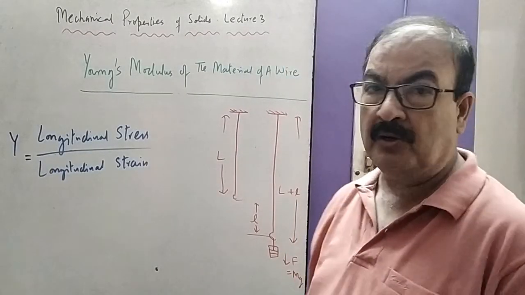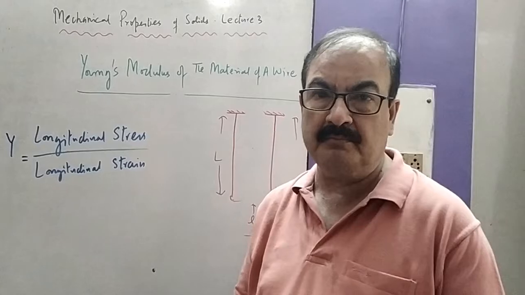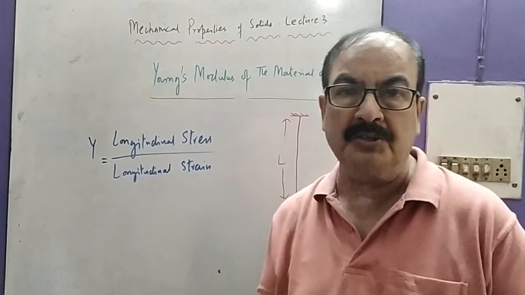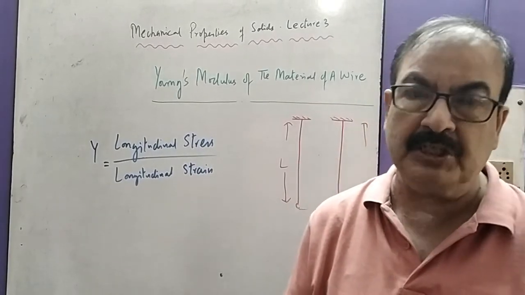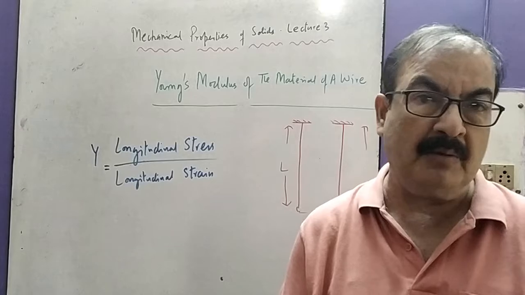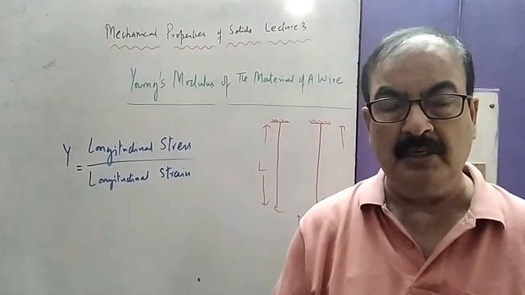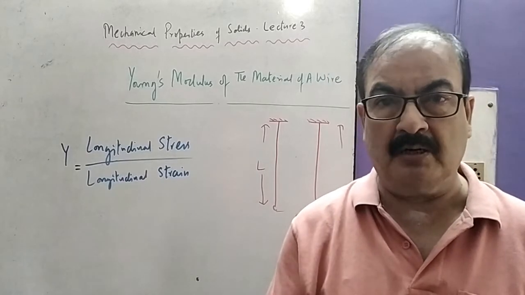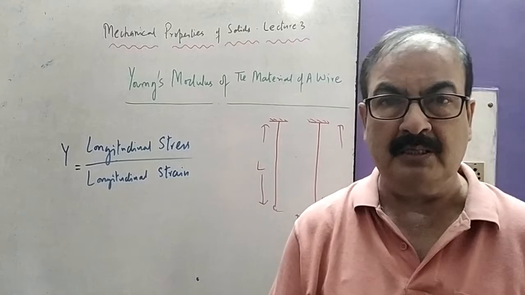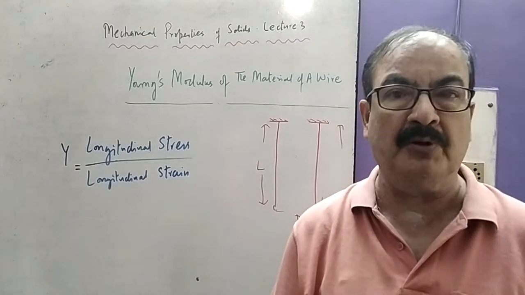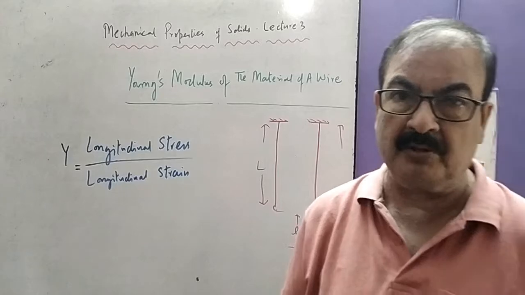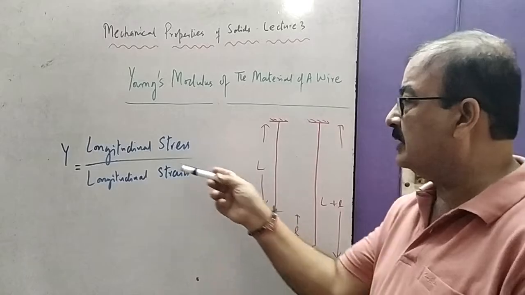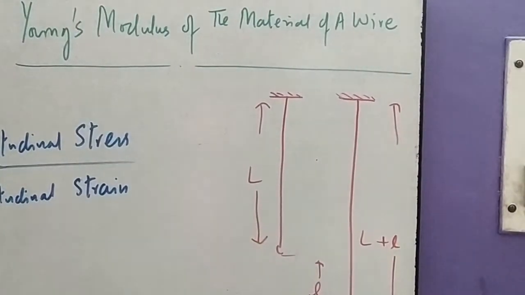Now we have to take Young's modulus. Young's modulus is the modulus of elasticity, and that gives the ratio between longitudinal stress and longitudinal strain. According to Hooke's law, we have already said that stress is directly proportional to strain, and the ratio of stress to corresponding strain is the modulus of elasticity. The first type in your syllabus is Young's modulus for the material of a wire. Young's modulus is equal to longitudinal stress upon longitudinal strain.